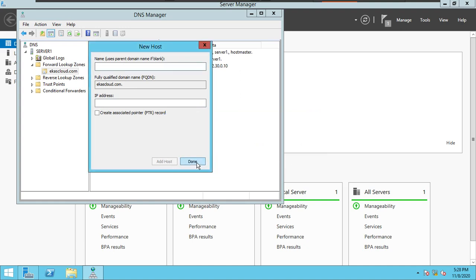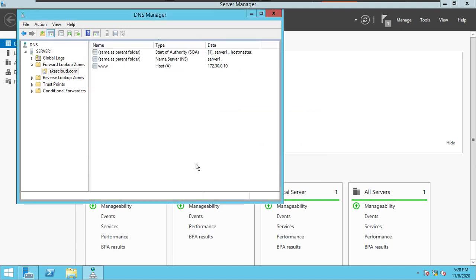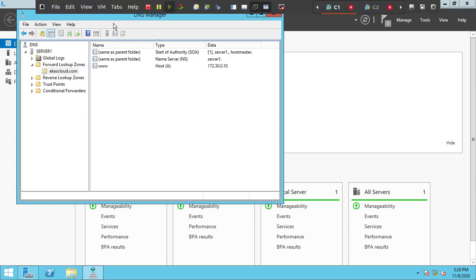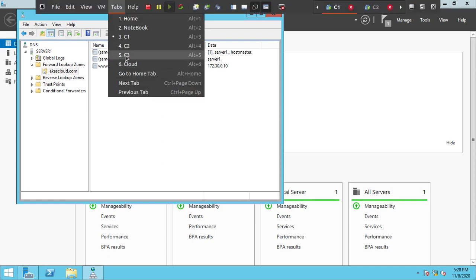After creating everything, okay, done. Now we have to go to the client PC. This is C3, a client computer.